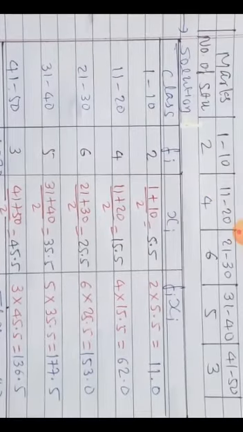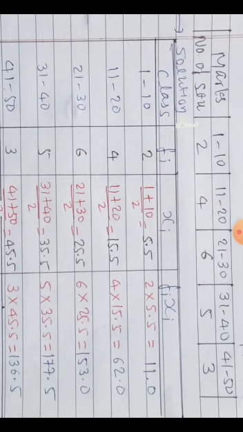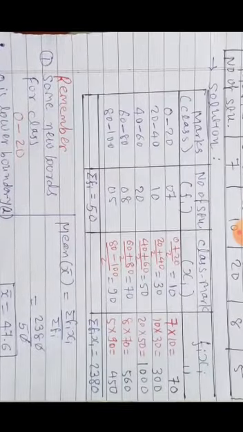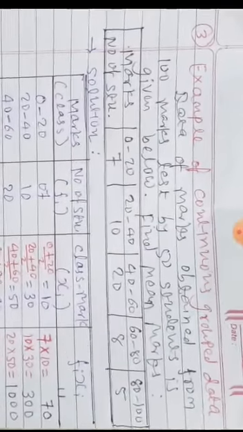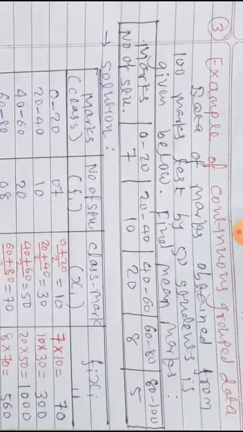This one is the third example. The first one was ungrouped data. The second one was discrete grouped data. Now the third one is for continuous grouped data. You can see here classes are given.